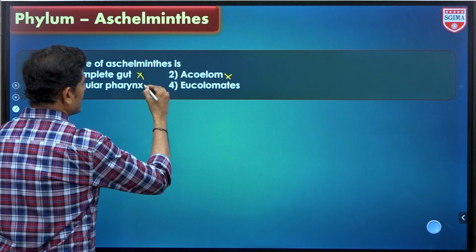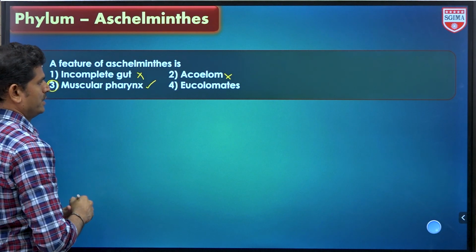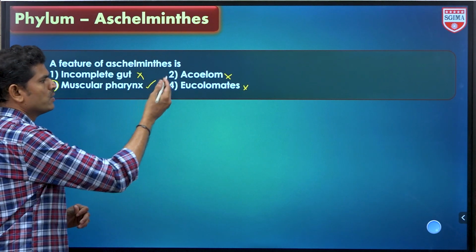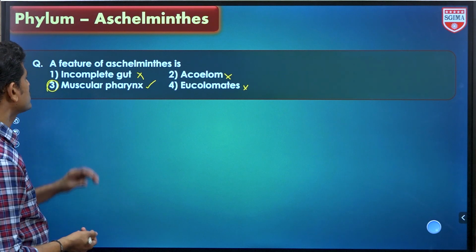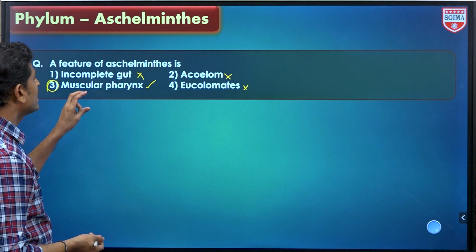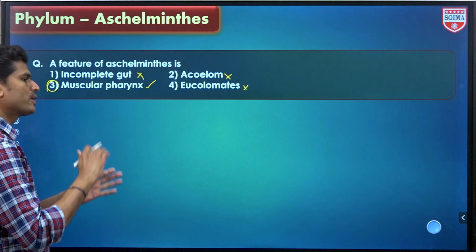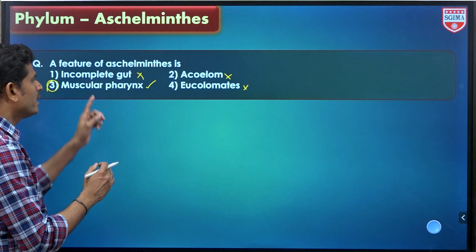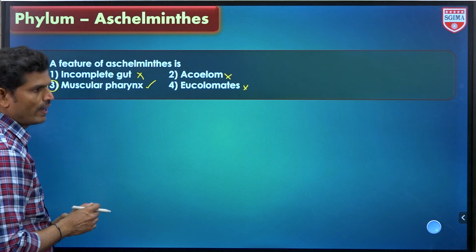So in these organisms first time muscular pharynx will be observed. Okay, and eucoelomates. These are not eucoelomates. Those are pseudocoelomates. So the correct option is the third option. So these contain a unique feature; in the phyla we have seen so far, these organisms are the first to develop the muscular pharynx.